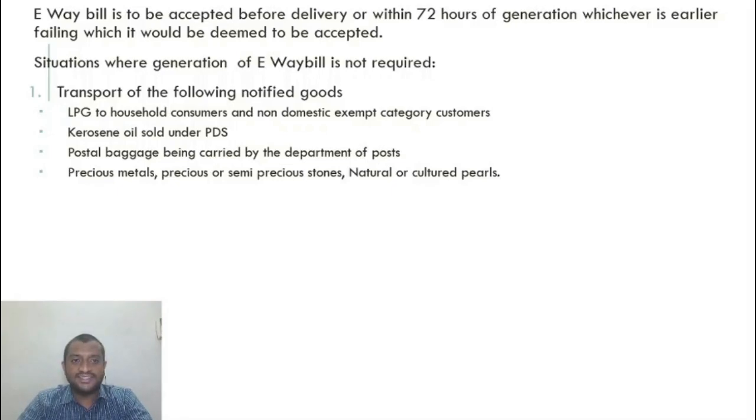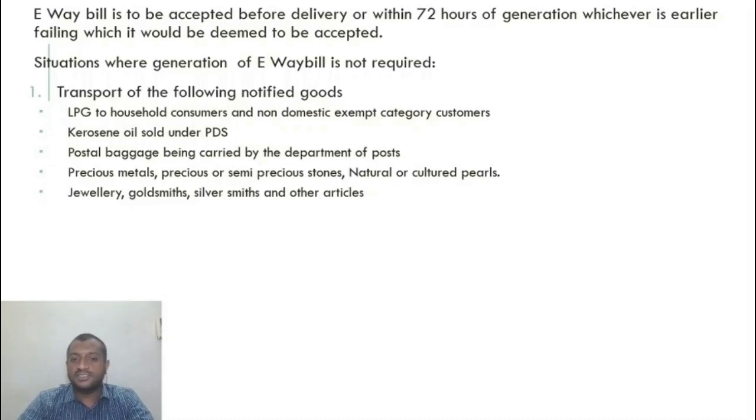So even in this case, it is very difficult to find out, right? One diamond will cost about 5 crore rupees, but it is difficult to find it out. Even if I don't generate an e-way bill, it does not matter. So these have other control mechanisms. They are not required to generate an e-way bill.